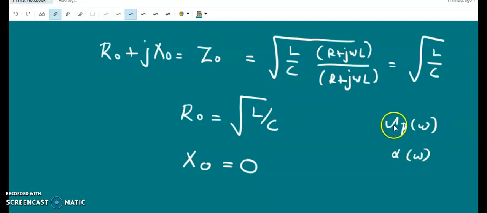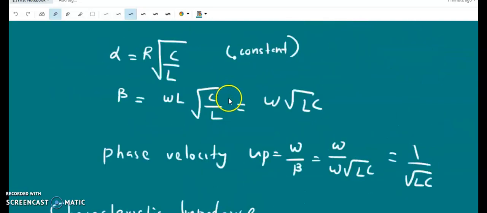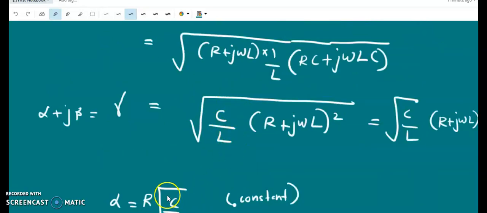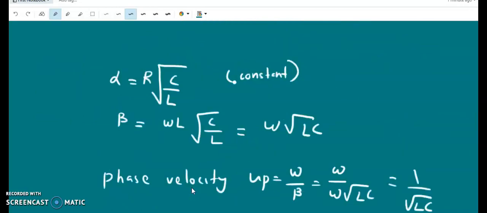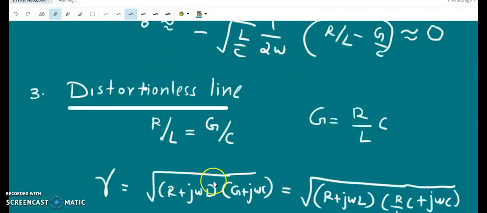Here, phase velocity is not a function of omega in the case of the distortionless transmission line, and alpha is also a constant. Therefore this transmission line which satisfies the condition R by L equal to G by C is called a distortionless transmission line, since UP is not a function of omega and alpha is not a function of omega.